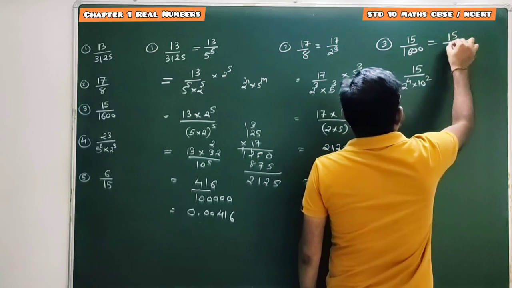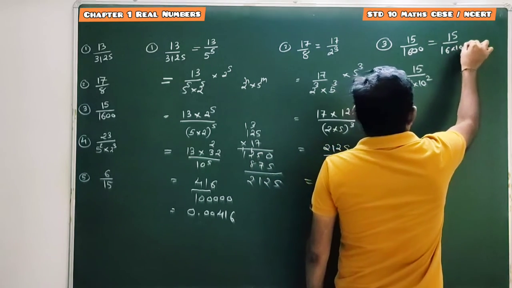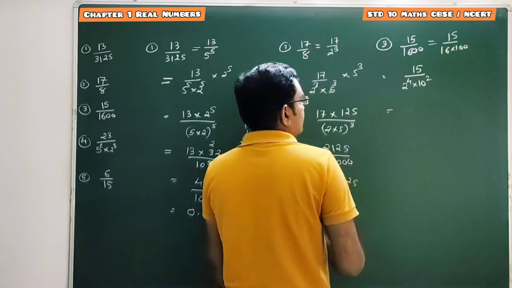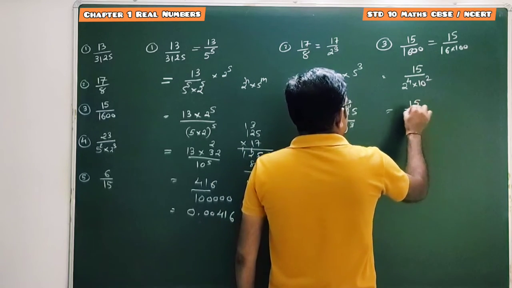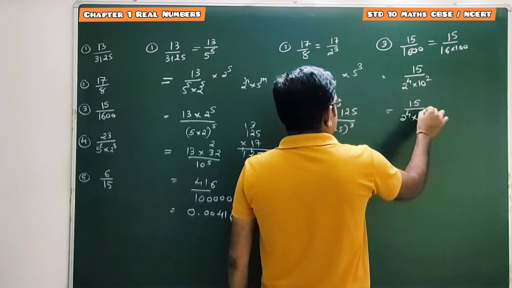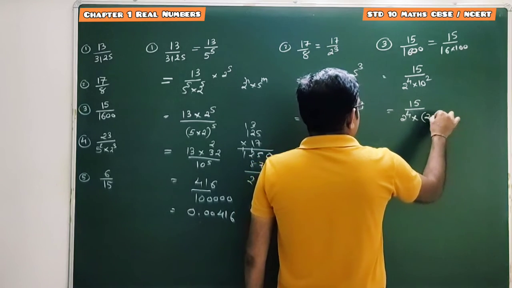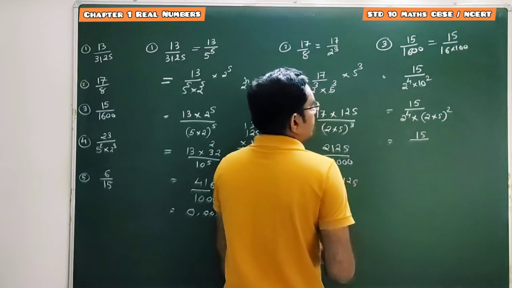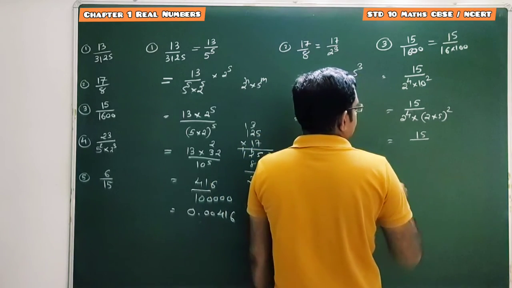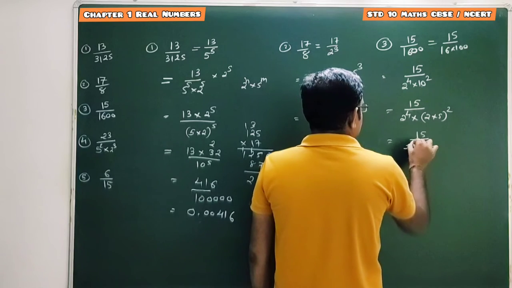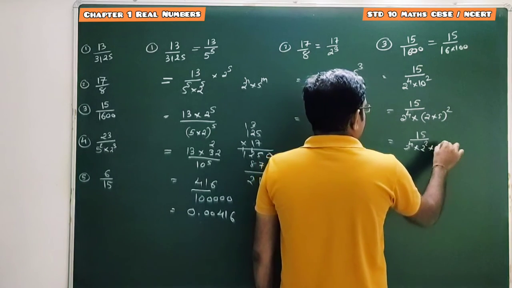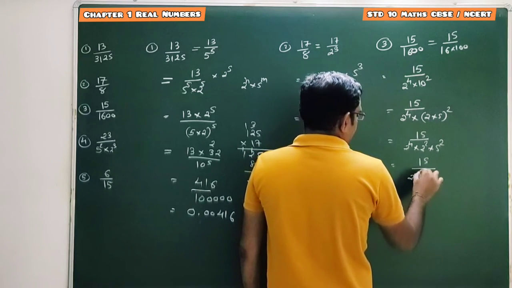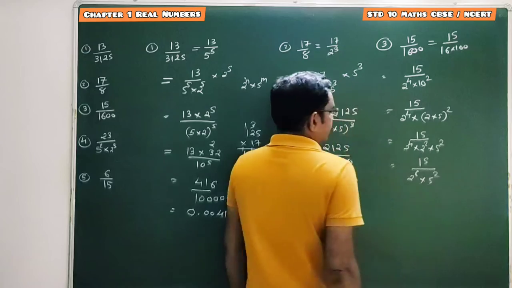So it's 15 upon 16 into 100. 16 is 2 raised to 4 and 100 is 10 square. This 10 can be written as 2 5s are 10, whole square. So this is equal to 15 upon 2 raised to 4 into 2 raised to 2 into 5 square, which is 15 upon 2 raised to 6 into 5 square.